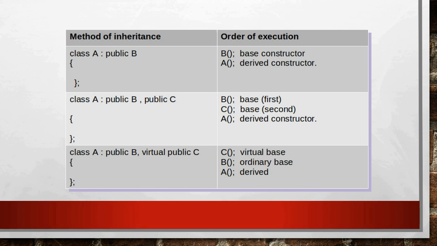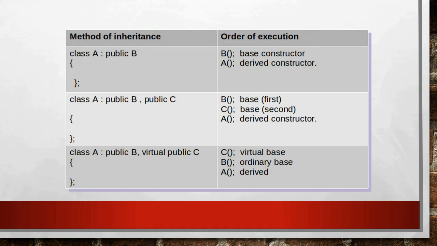In the table, there is the method of inheritance and the order of execution. In the first example, A is the derived class and B is the base class. So the base constructor, that is the constructor of class B, executes first and then the derived constructor executes. In the second example, we are deriving from two classes, so the order in which they are declared in the derived class is considered.